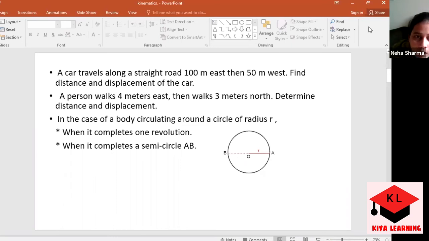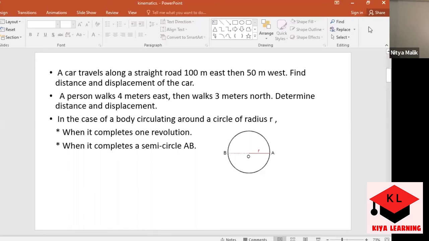In the case of a body circulating around a circle of radius r, you just have to tell me, when it completes one revolution, what will be the distance and displacement? The question is not properly written. The first part: in one revolution, displacement would be 0. Exactly. And the distance would be